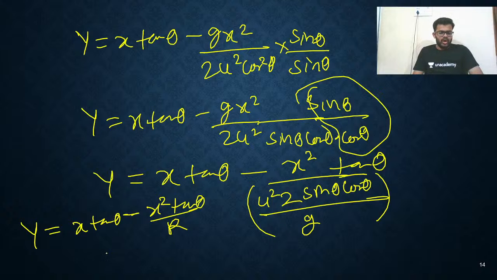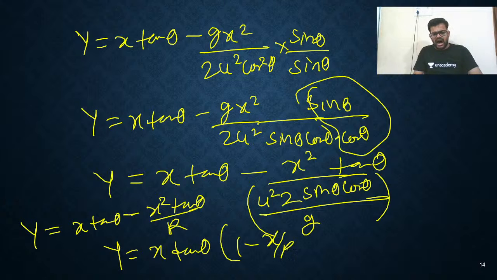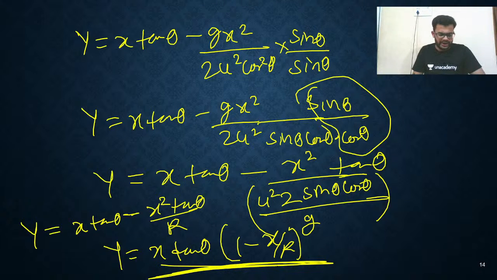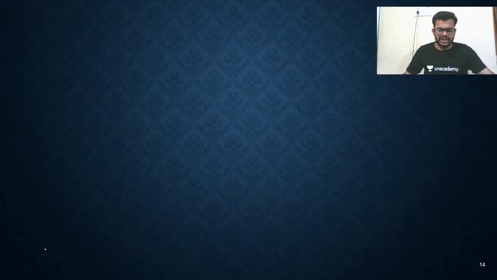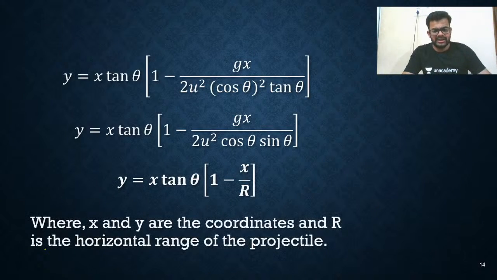So let's take x tan θ common. y = x tan θ (1 − x/R). So this is the equation you are going to get. This is the third form of equation of trajectory. Only these three forms you need to remember. You will get everything, my dear. That's all, my dear friends. I think you got this, right?